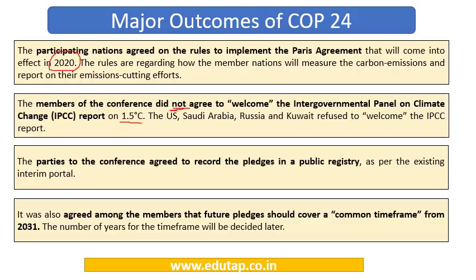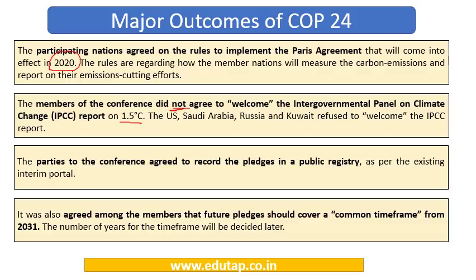It mentions that we should work harder and continue to reduce our emissions to achieve this ambitious target, and we must strive to achieve it. But some countries have not welcomed this report. That's why the conference did not agree to welcome this particular report of the IPCC.